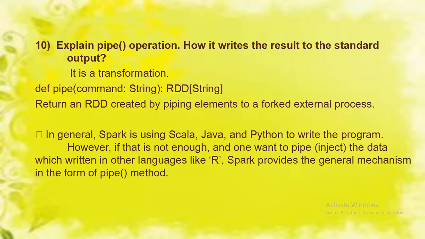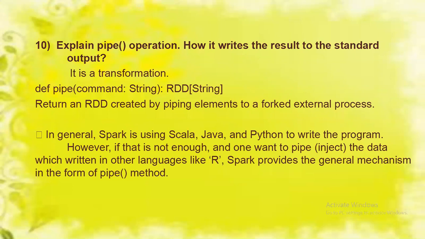And the next question is, explain the pipe operation. How does it write the result to the standard output? Pipe is a transformation. So we have a syntax like def pipe, where we provide the command and its data type, string. So the return type is RDD of string. It returns an RDD created by piping elements to a forked external process.